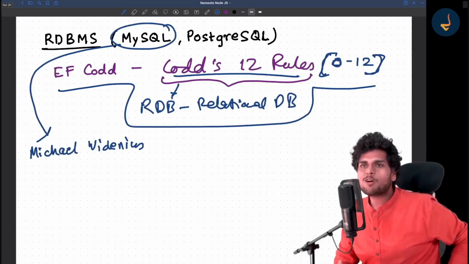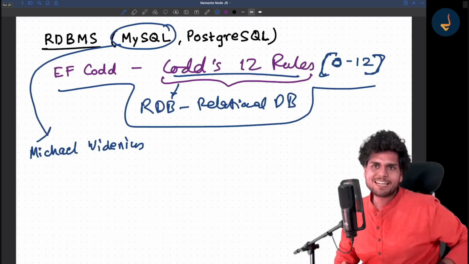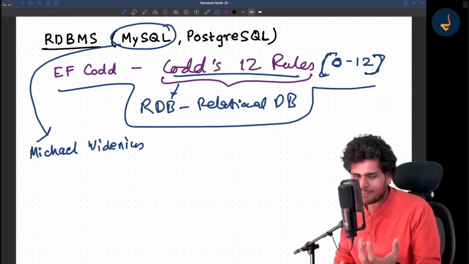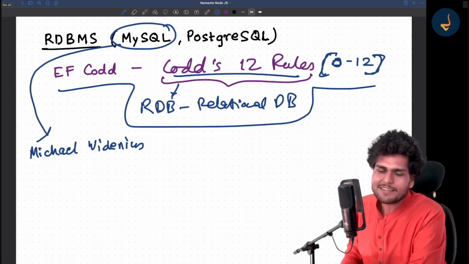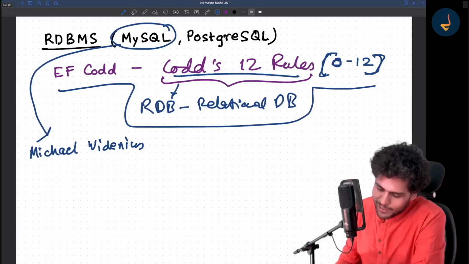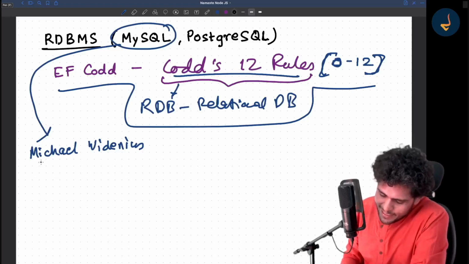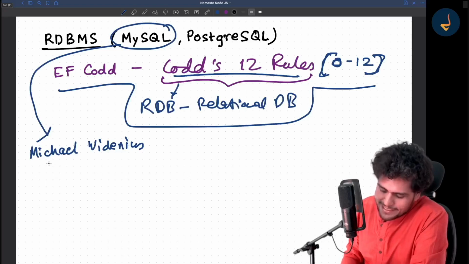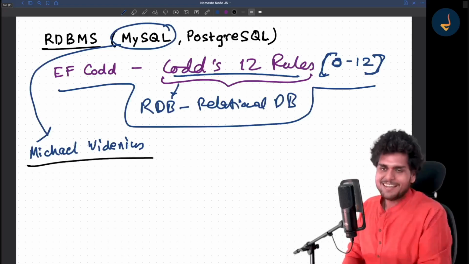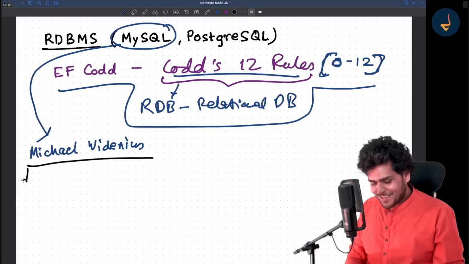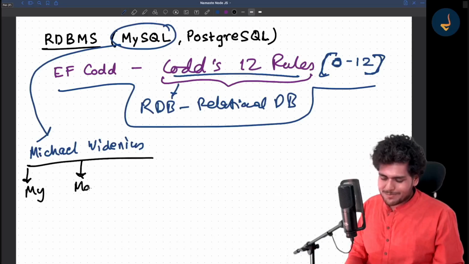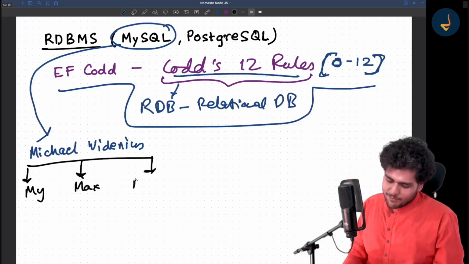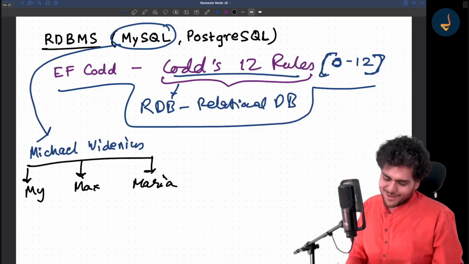A lot of people would say that it's a SQL database and so it's called MySQL. But no, the name did not come like this. Let me tell you the interesting story behind it. Michael Widenius had 3 daughters. The first daughter's name was Mai, the second daughter's name was Max, and the third daughter's name was Maria.